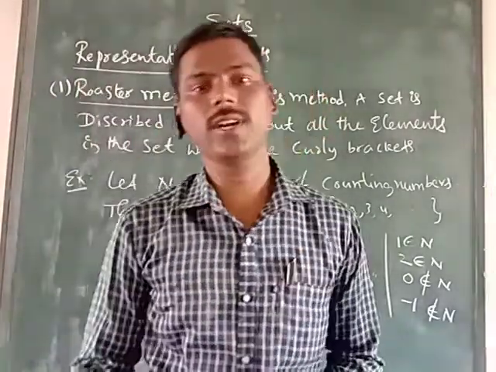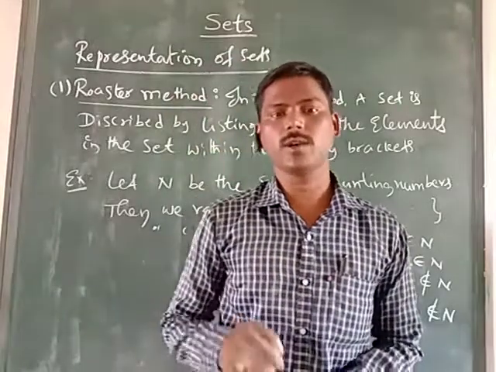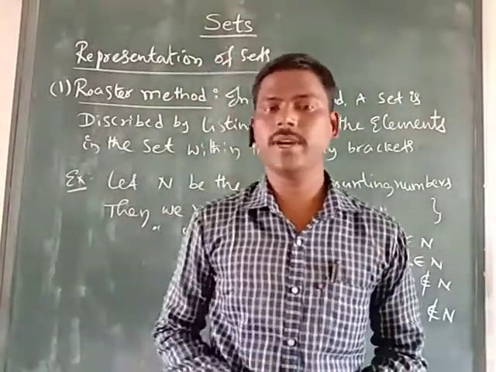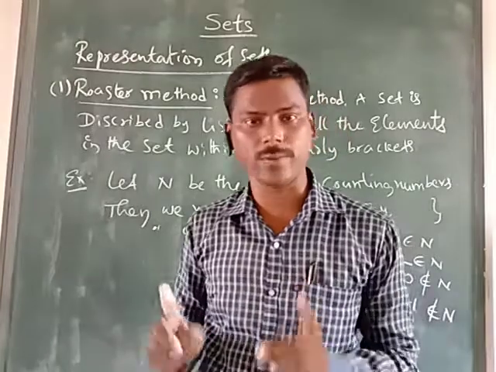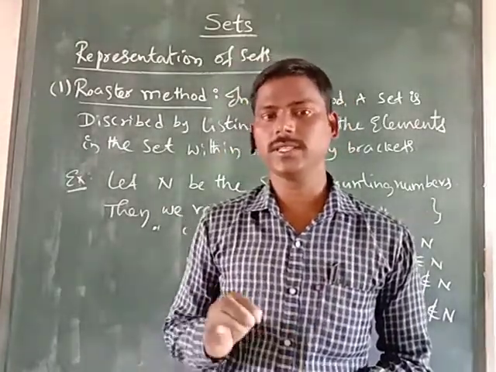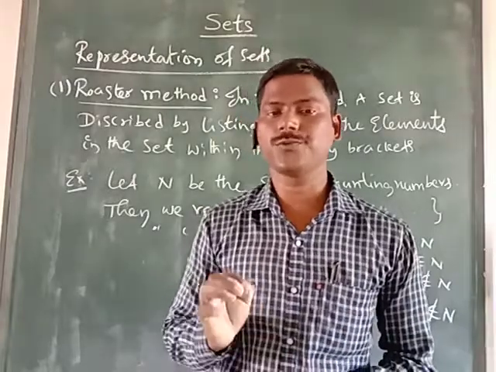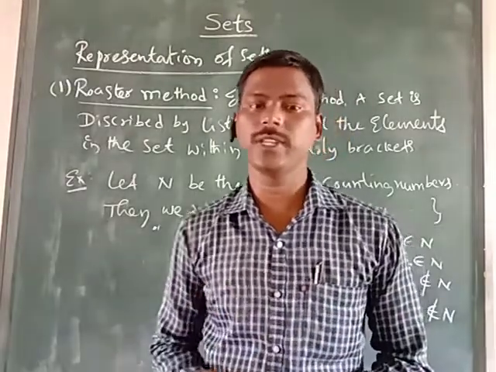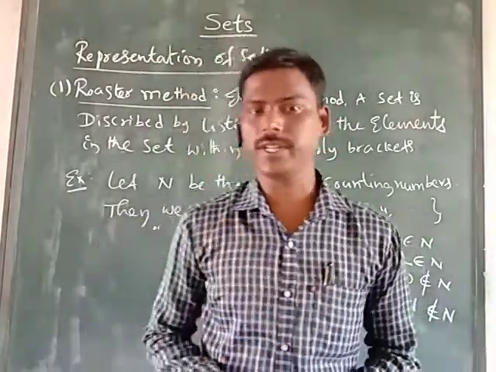So, understand what the roster form method is? In the roster form method, the elements are arranged between curly brackets and separated by commas. This method is called roster form method, list form method or tabular form method.